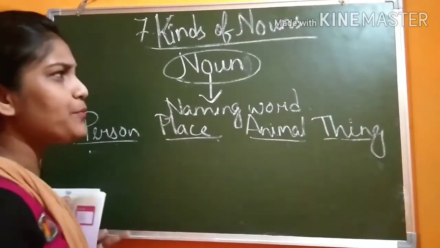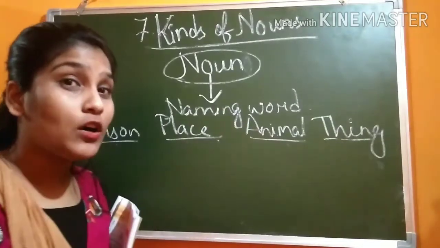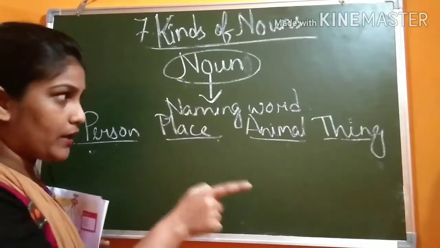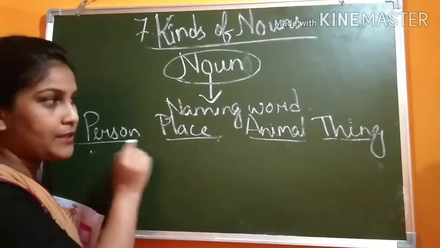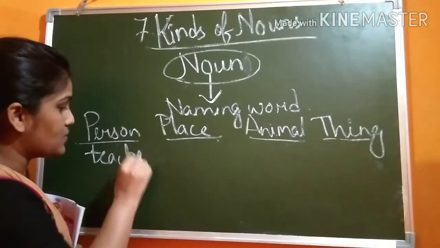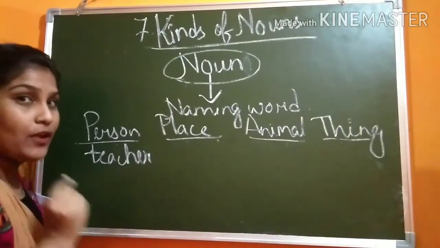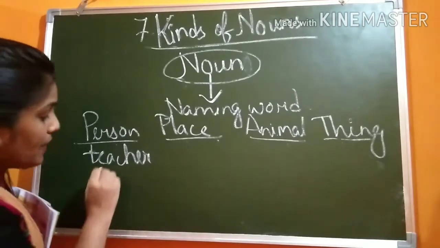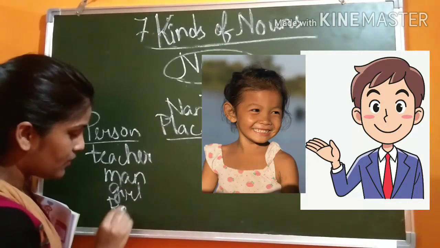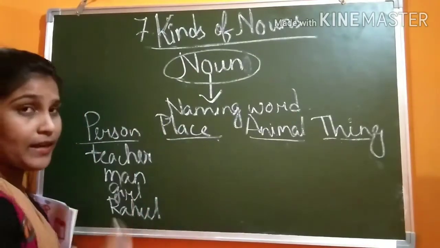Okay? So, what do you mean by noun? Noun is a naming word. Okay? Everything in the world has a name. Yes? So, noun is what? A naming word. So, it can be the name of a person, place, animal, thing. Like teacher, this is what? Noun. And if I name the teacher, then also it will be what? Noun. Man, girl, Rahul. These are all what? Name of a person. So, it will be noun.